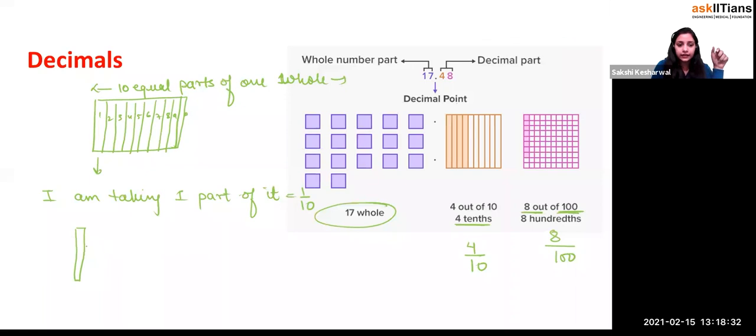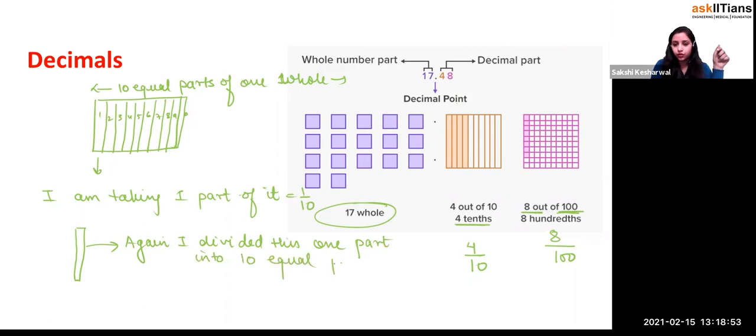So what I did, again, I divided this one part into 10 equal parts. Yes or no? 10 equal parts. So what do you mean by this?